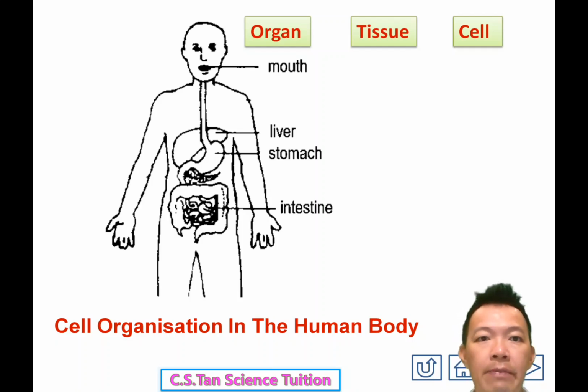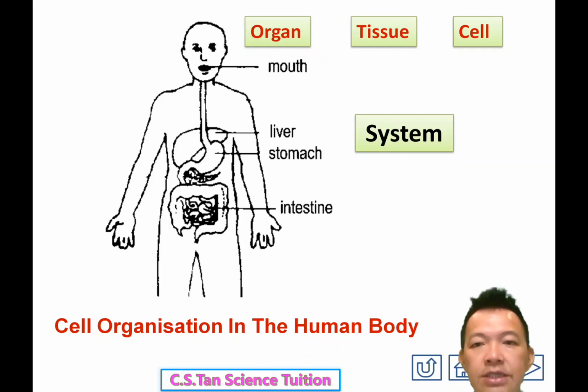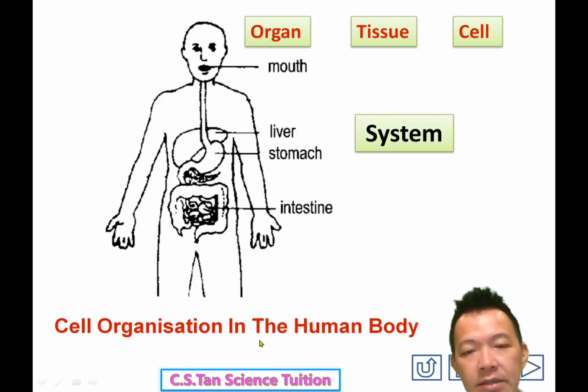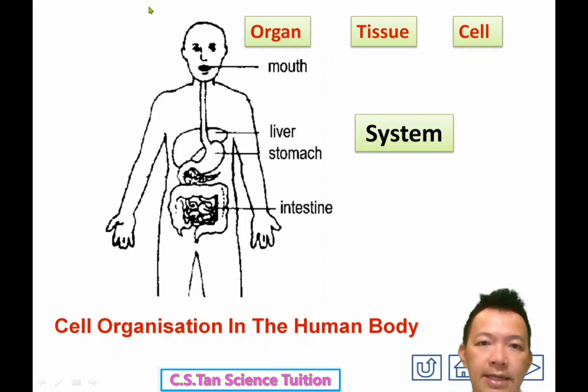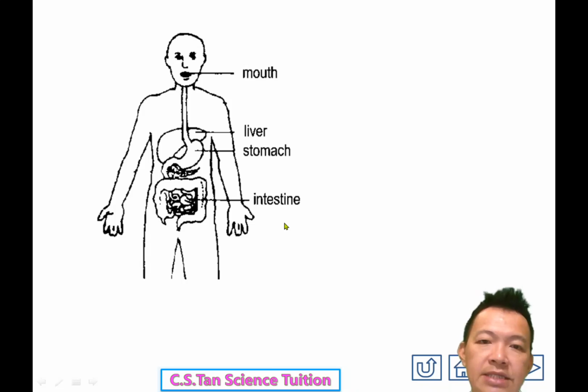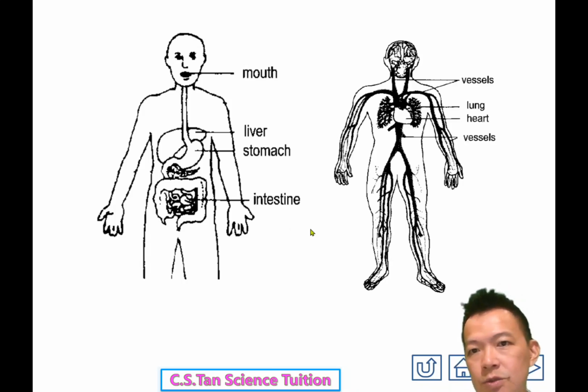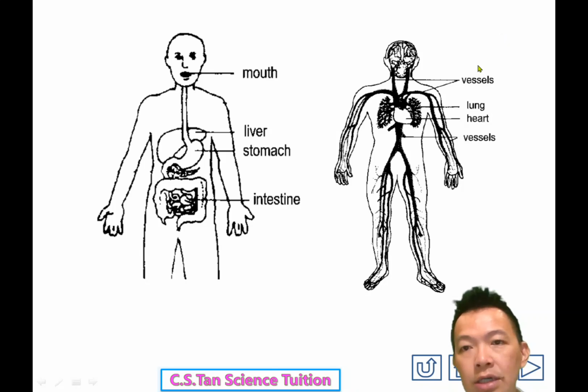So when different organs work together, 他们一起合作做工, they start to have a function, and now they become more complex, 它变成更复杂了, and we call it a system, 就变成了系统。Now you look at the system, this is what we call the digestive system, 消化系统。It's not your body. It can just eat, digest, and absorb the food. It's not your body. You cannot talk, you cannot move. So now, never mind, I'm making another system. 我做另外一个系统出来。So cells become organs, organs become a system.